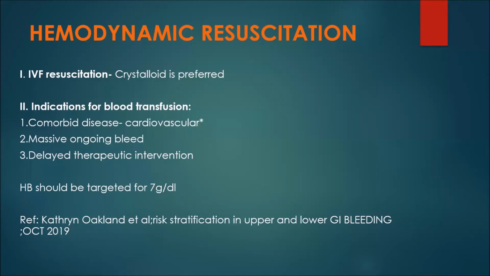Commonest cause for lower GI bleeding when evaluating a patient, Mahesh, sir? Sir, most common is non-specific ulcers. After that, in India, it is enteric ulcers. Ulcers are the most common in India. But in Western countries, diverticulitis and colitis are the most common causes.